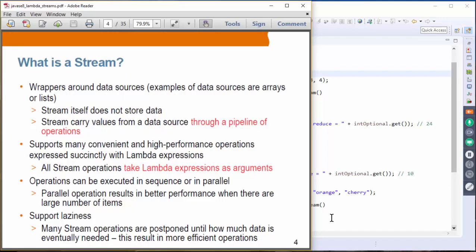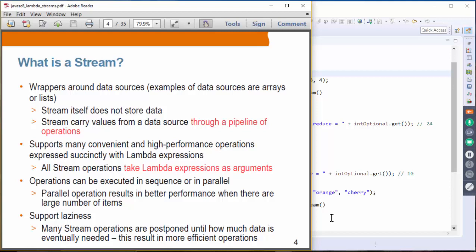A stream is considered a wrapper around data sources. Data sources could be arrays or lists that maintain or store data. A stream itself does not store data. A stream basically carries values from the data source through a pipeline of operations. So you can think of the operations as performing some kind of computation through the pipeline of these operations.